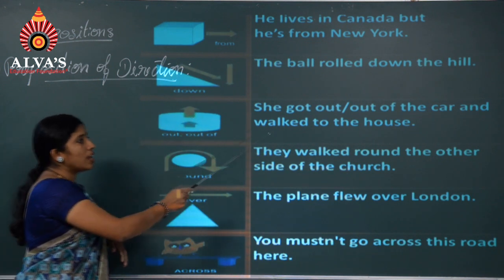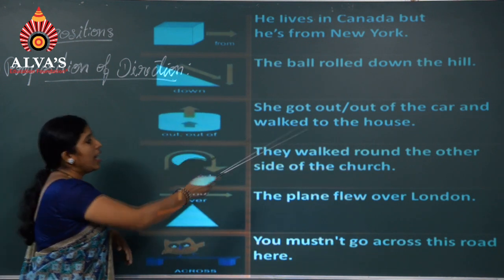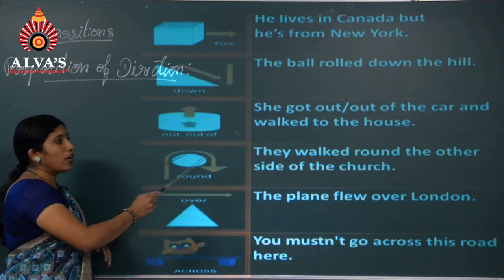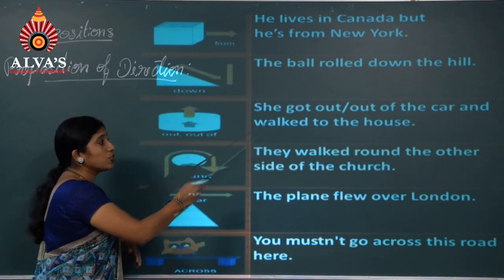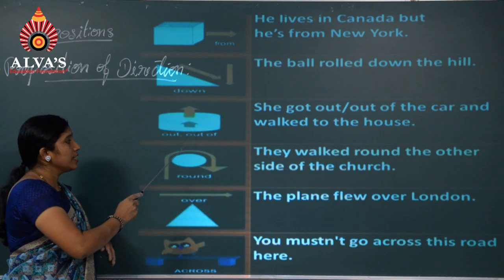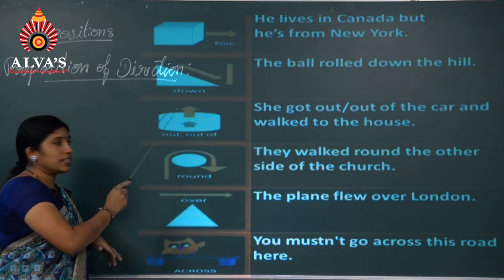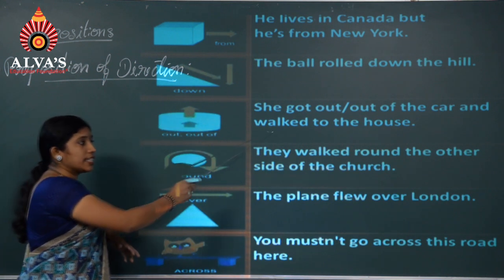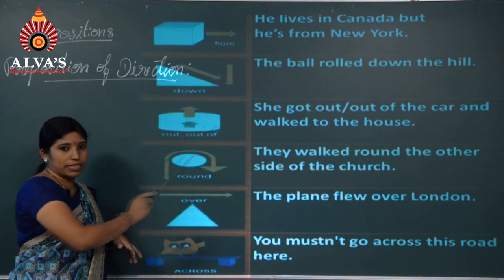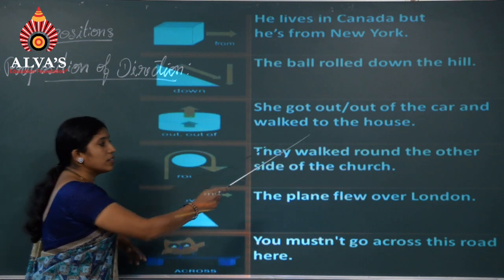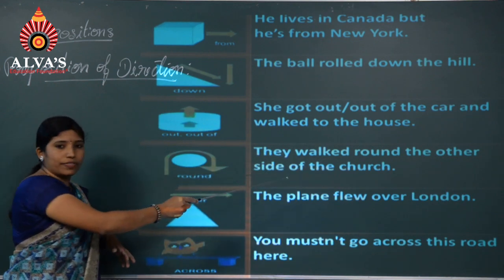Next, she got out of the car and walked to the house. It means she stops the car and comes outside. From there the movement starts and she gets inside the house. It shows the movement.